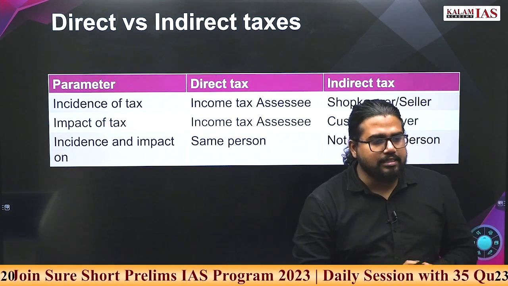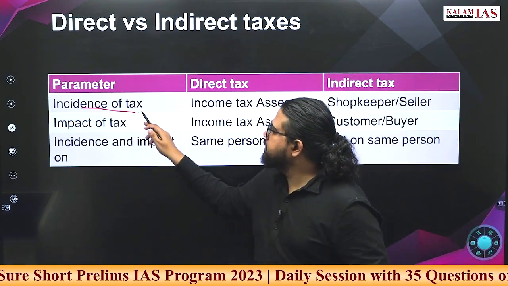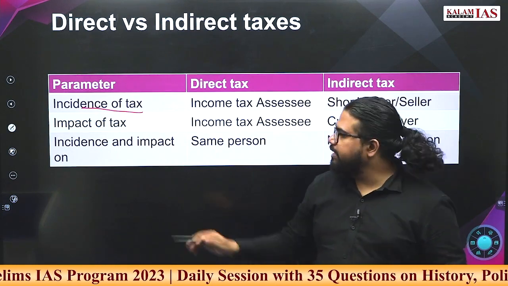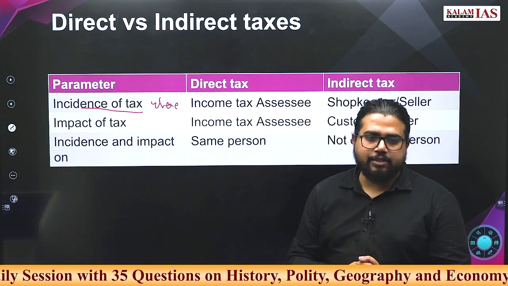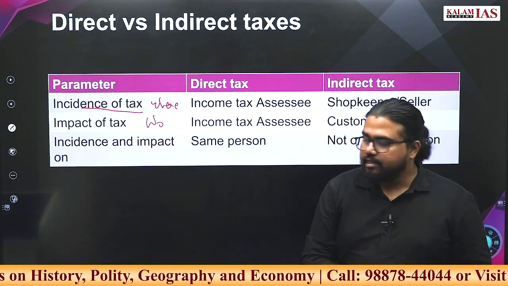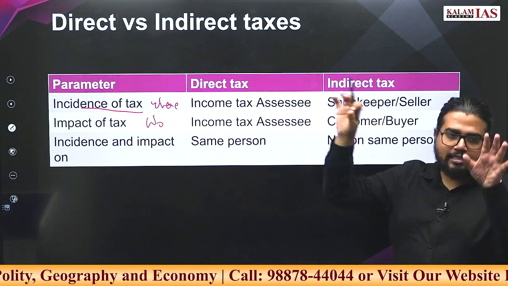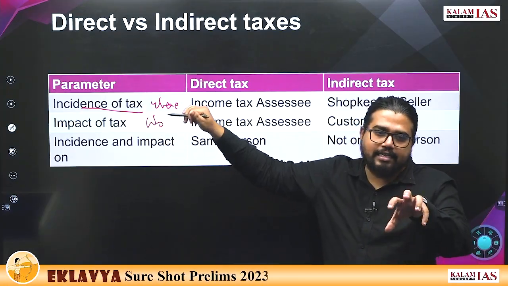What is the major difference? Incidence of tax means where it is collected. Impact of tax means who is ultimately paying this tax. For a direct tax, think in terms of income tax. Where is it collected?